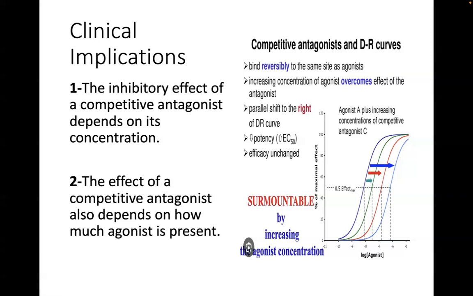If you have a higher EC50, a higher dose is required to elicit 50% of the maximum response, which means there's a decrease in the potency of this drug. The efficacy remains the same, as I mentioned. So you can still achieve it, but at the expense of a reduction in potency and at the expense of giving a higher dose of the agonist.